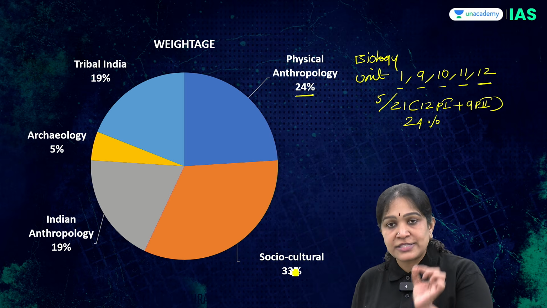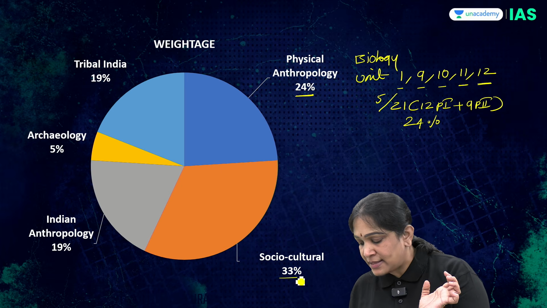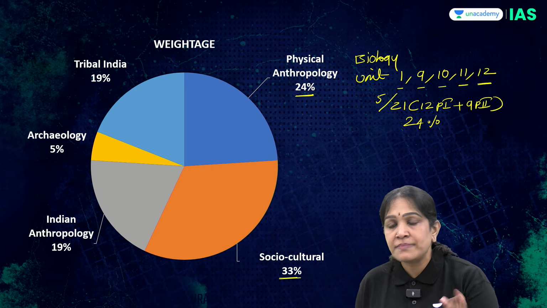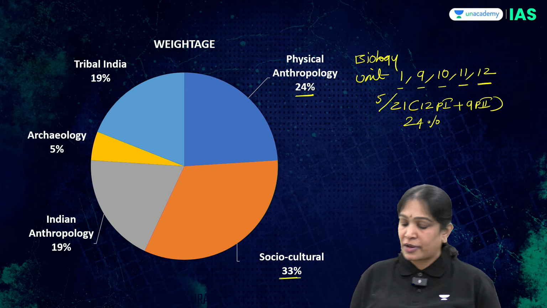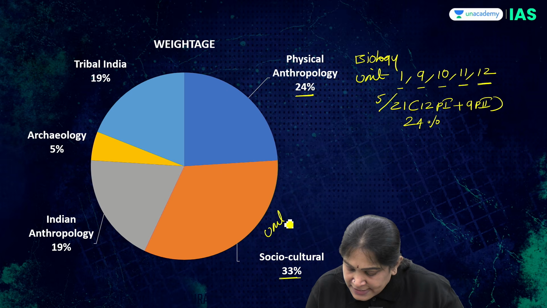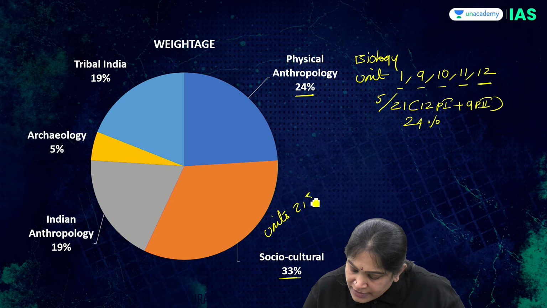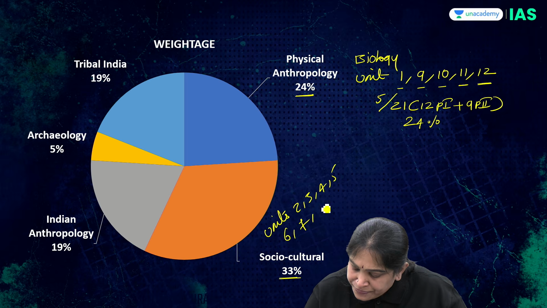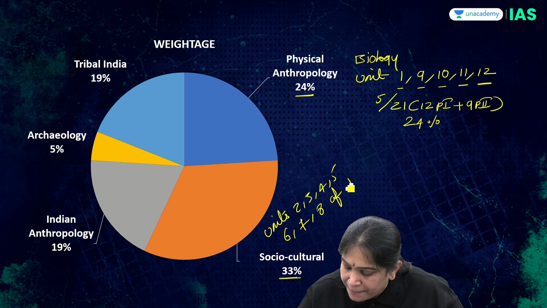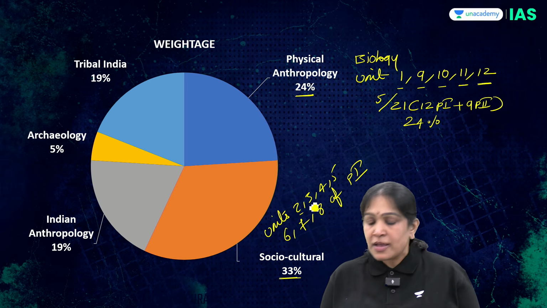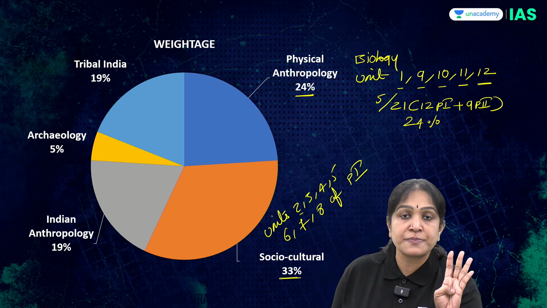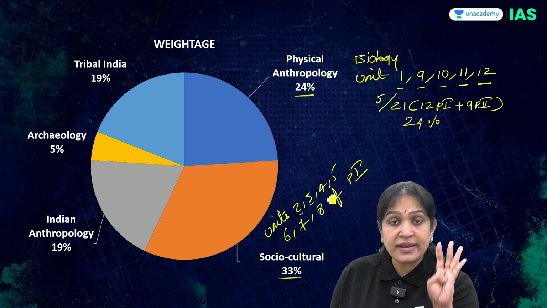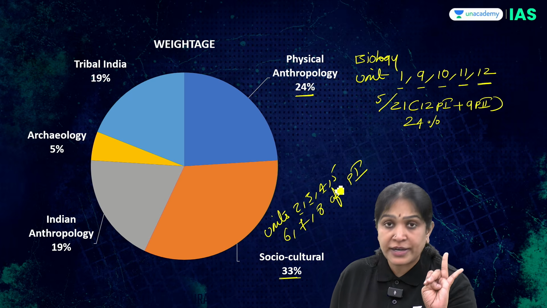Then socio-cultural anthropology is 33%. What comes under socio-cultural anthropology? Units 2, 3, 4, 5, 6, 7, 8 of paper 1. I hope you remember unit 2: marriage, family, kinship, society, culture. Unit 3, economic anthropology. Unit 4, political anthropology.